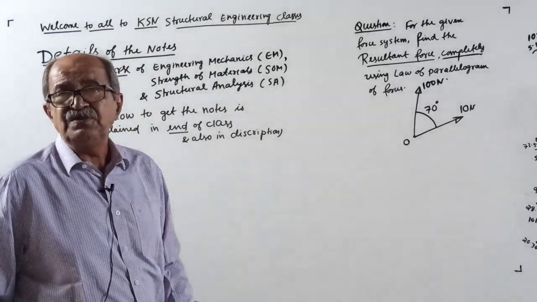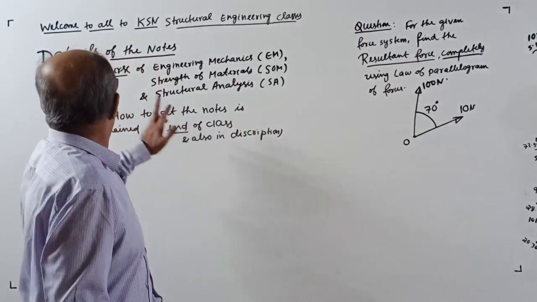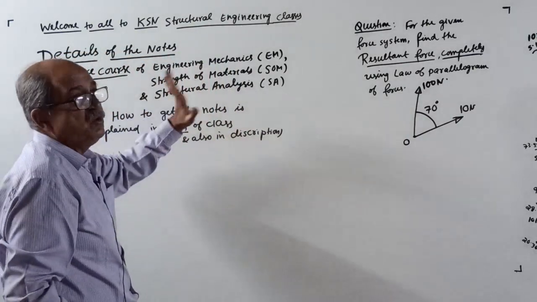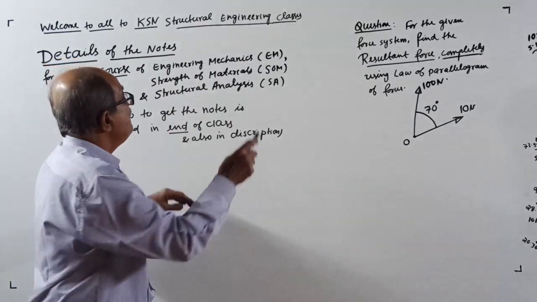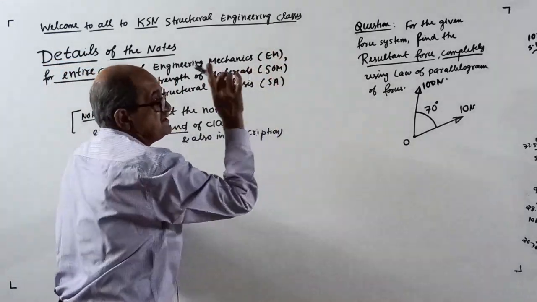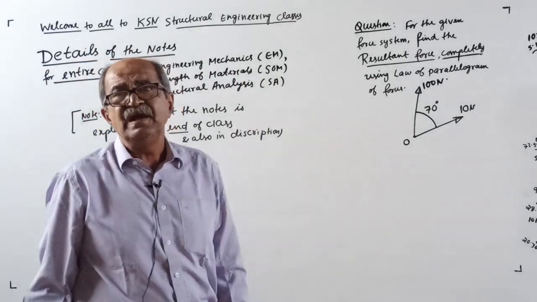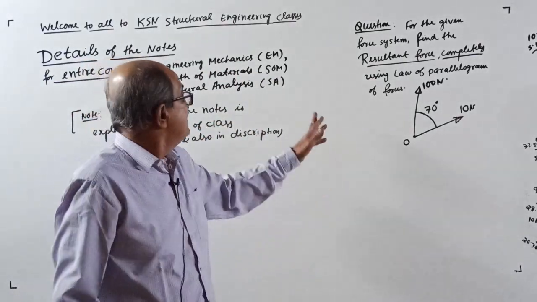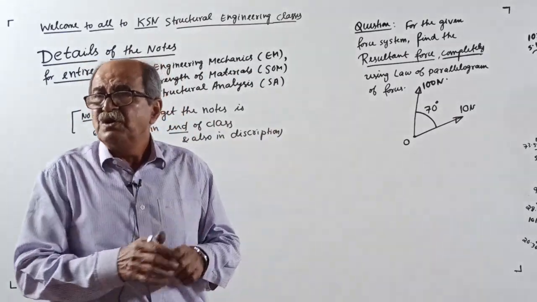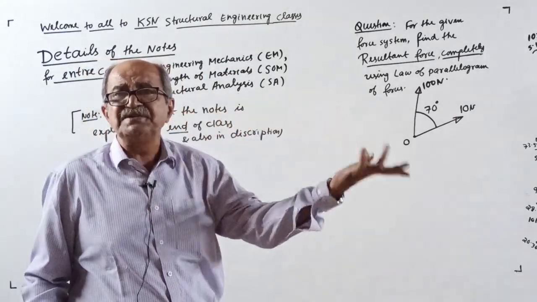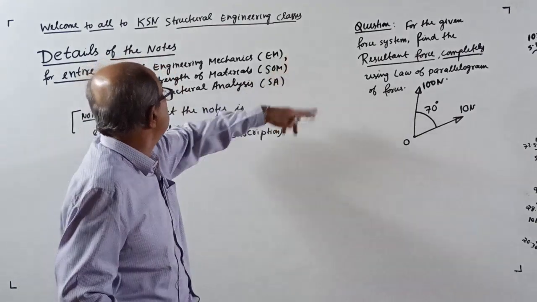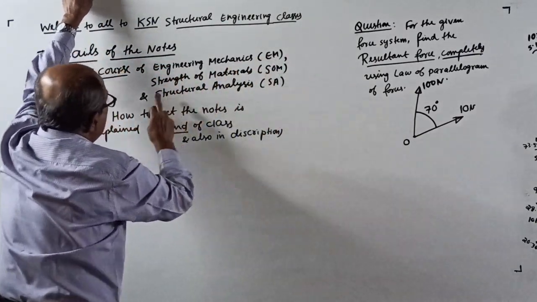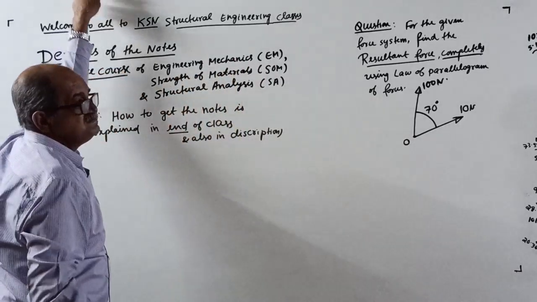This class or session is to explain details of the notes for the entire course. Right now, I am telling details for these three subjects. The remaining subject I will tell later, when I decide to upload that one, that is, when I decide to continue to completely cover structural engineering. Right now, these three subjects: engineering mechanics (EM), strength of materials (SOM), and structural analysis (SA).